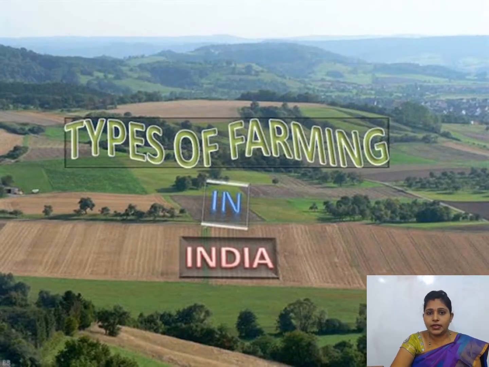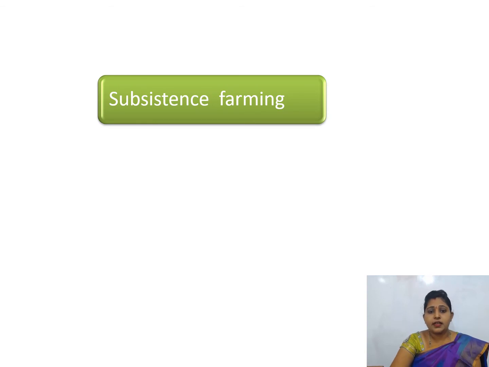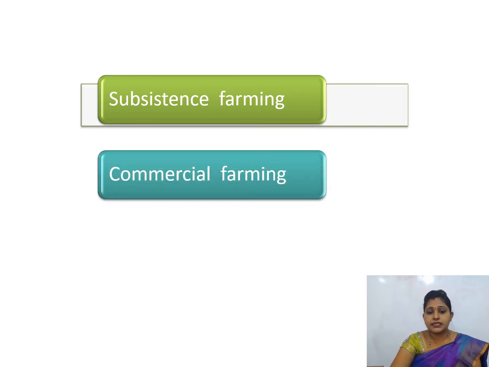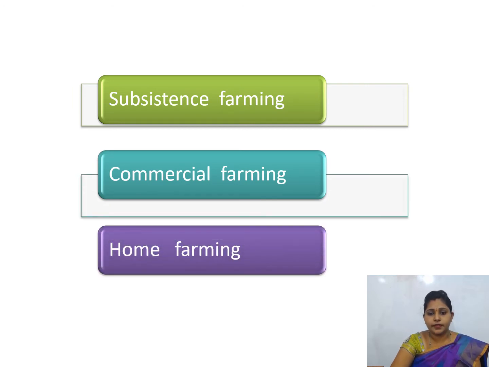Types of farming in India. There are three types of farming. One is subsistence farming, the other is commercial farming, and the third is home farming.